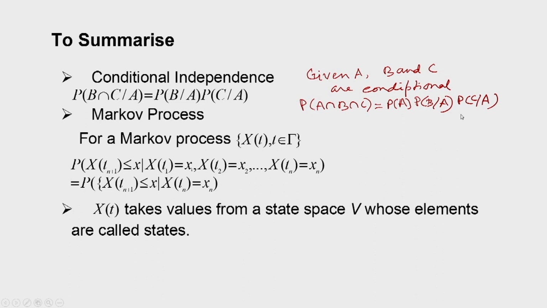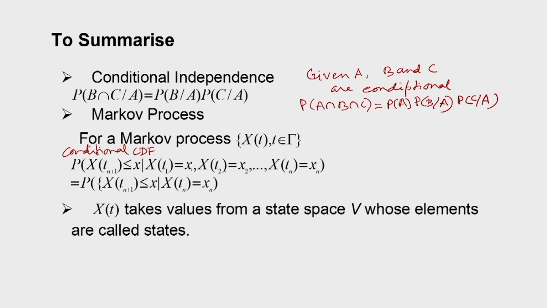Now coming to Markov process, we showed that for a general Markov process, the conditional CDF, conditional cumulative distribution function, given that X(t1) is equal to x1, X(t2) is equal to x2, up to X(tn) is equal to xn, is the same as the conditional CDF given that X(tn) is equal to xn.